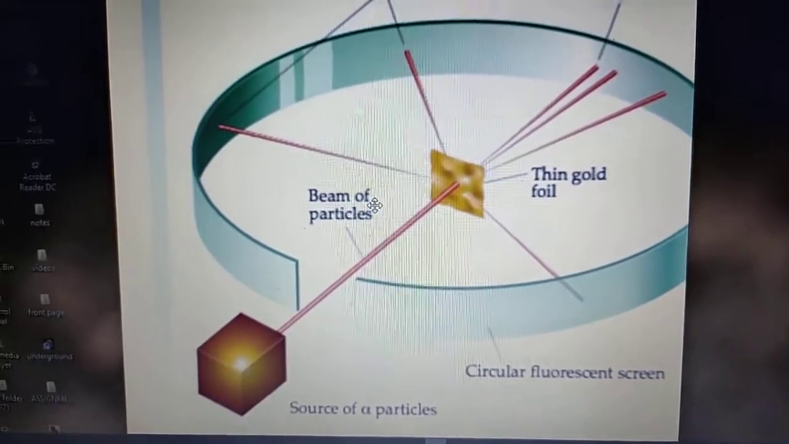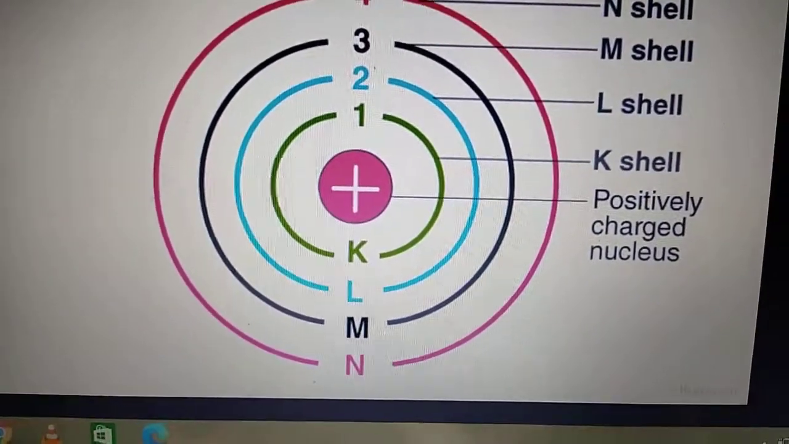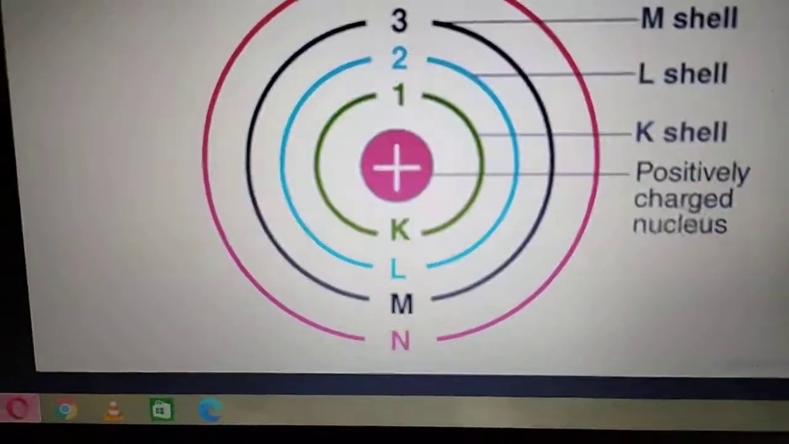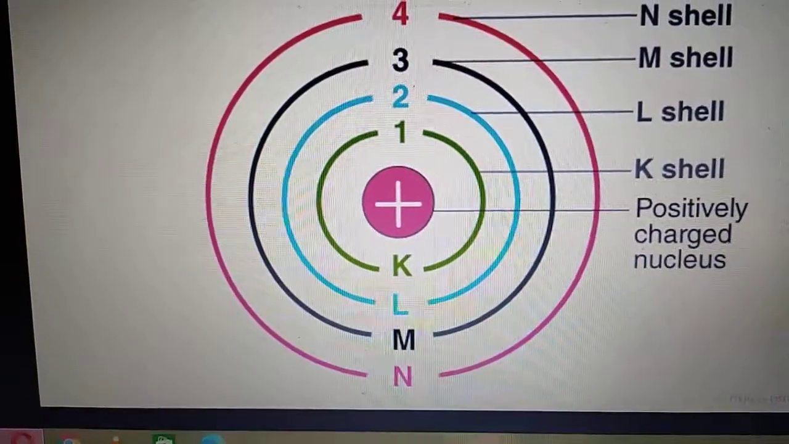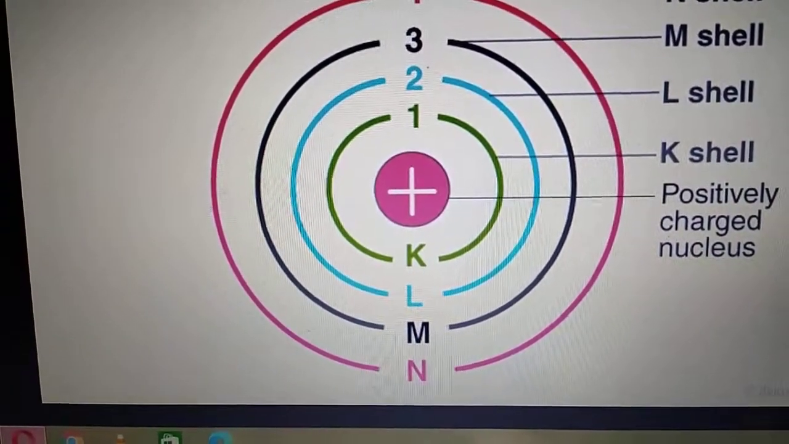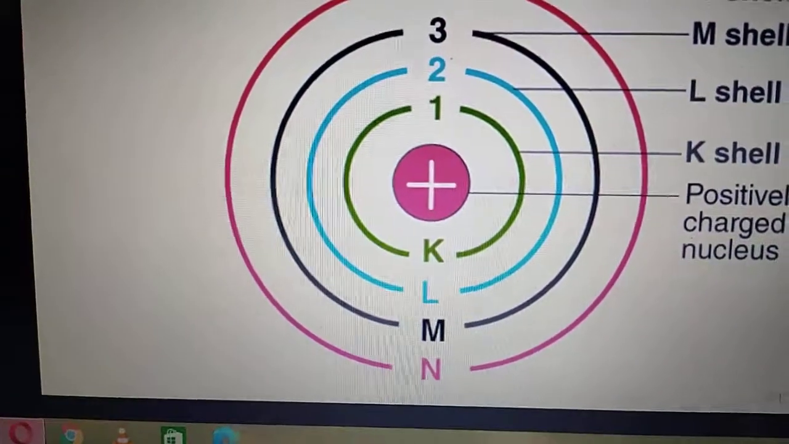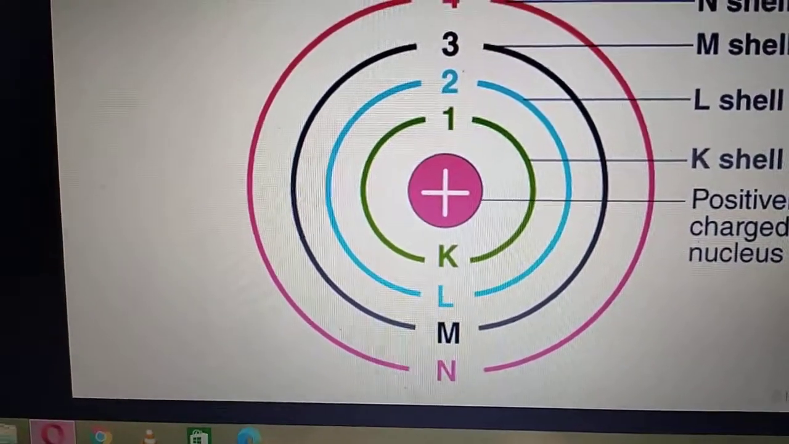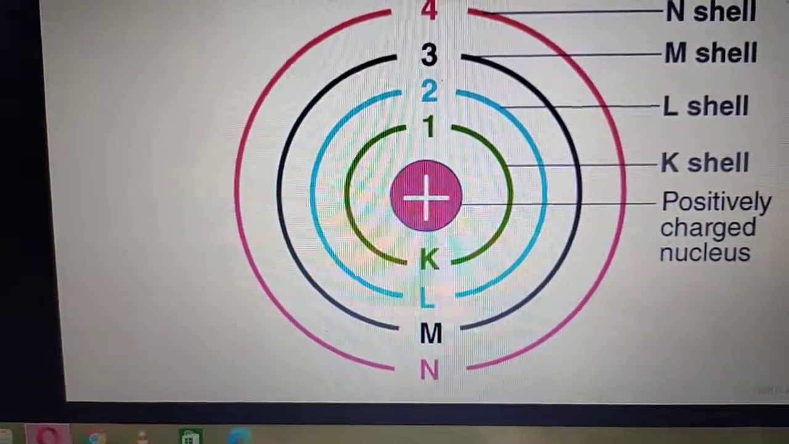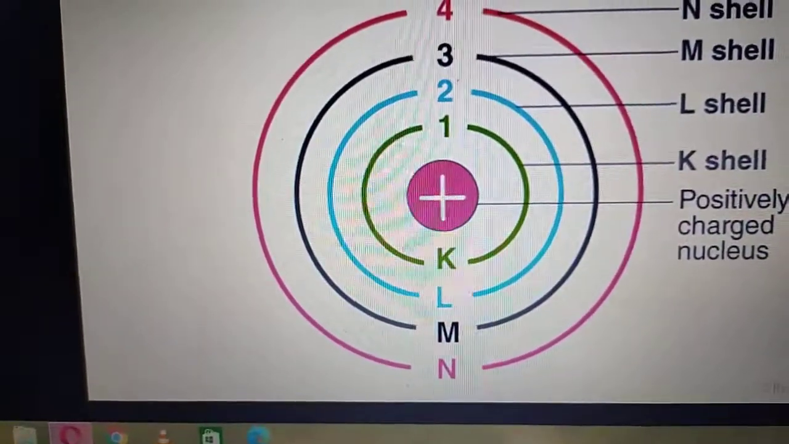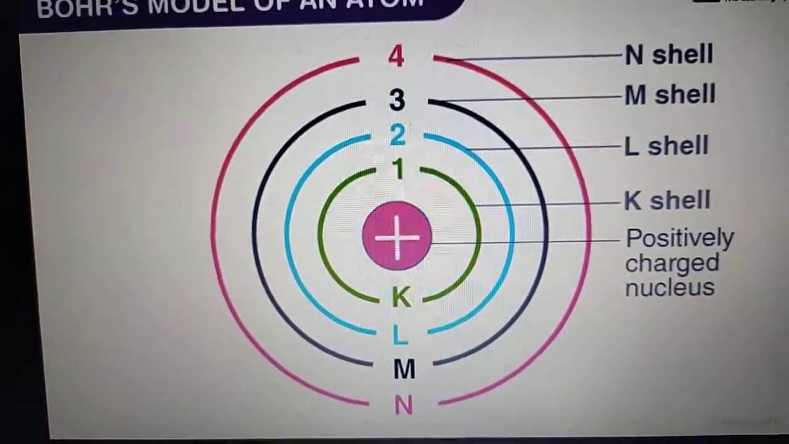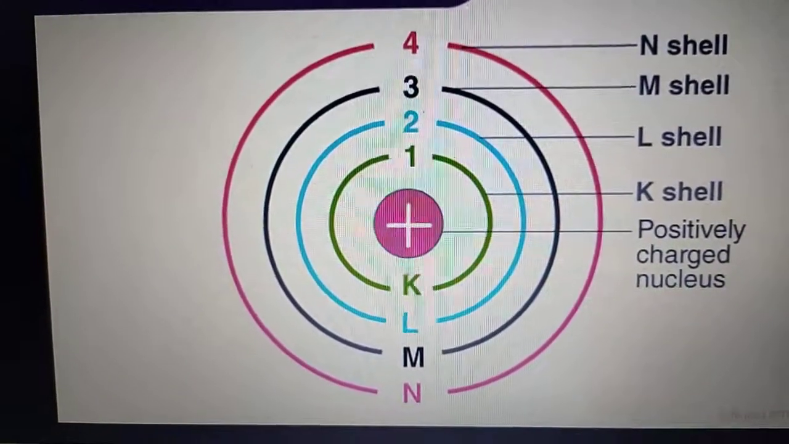Go through it. Now another scientist, Niels Bohr, gave a description of atomic structure. In Bohr's model of an atom, we are going to learn his postulates. He told that in an atom the electrons revolve around the nucleus in certain definite circular paths, and he called these paths orbits or shells. Now you can see here there are 4 shells, that is K, L, M and N.